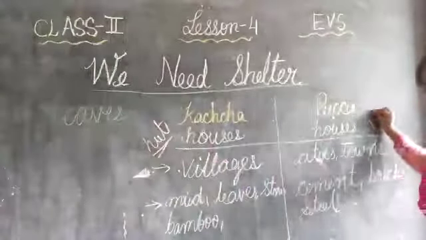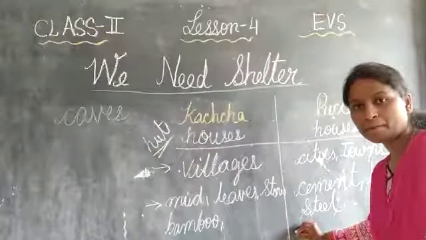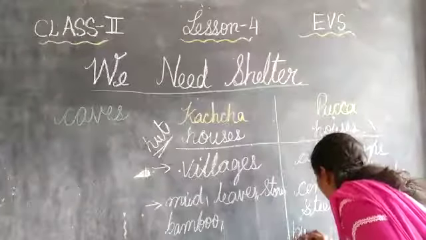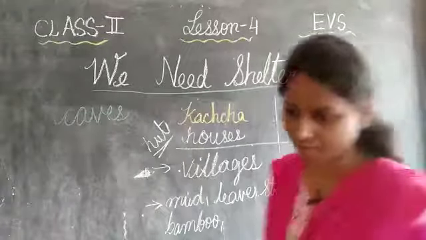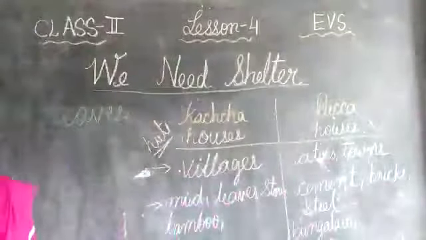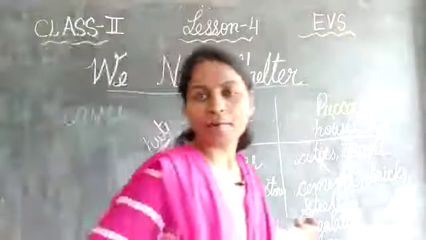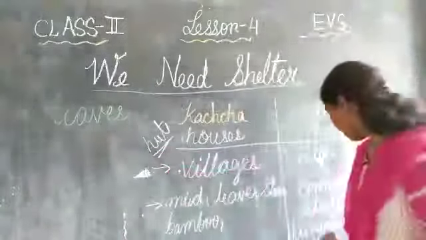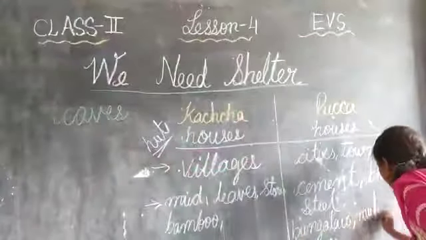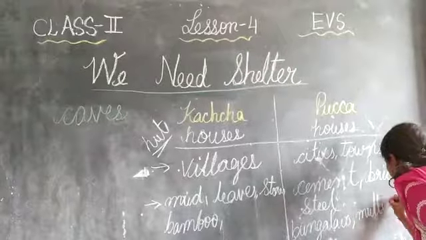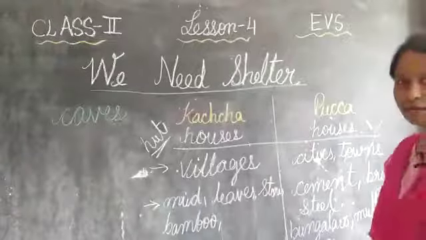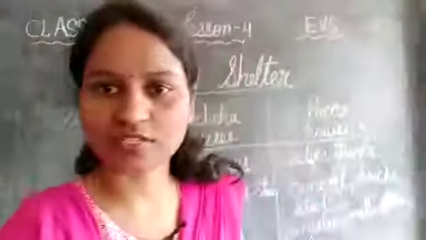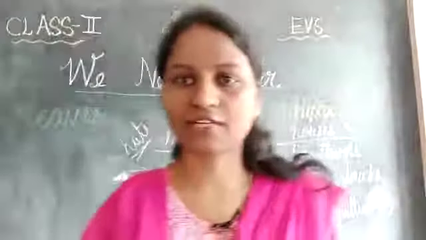What are the examples for pakka houses, children? They are bungalow, multi-story building. And you can find houseboat, and the different types of houses are present in the pakka house. Bungalows and multi-story buildings are very important, children. Multi-story building. These are the types of houses.